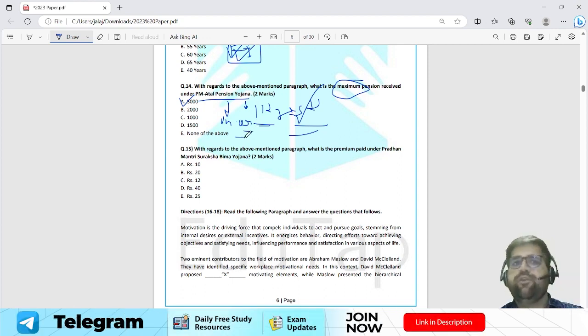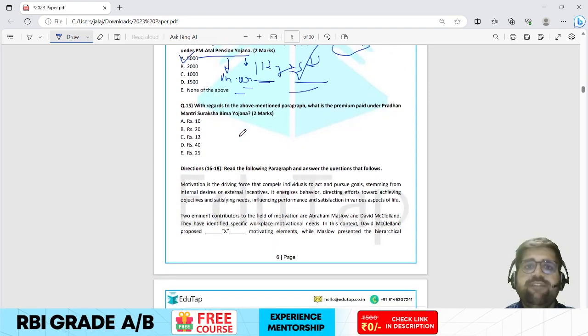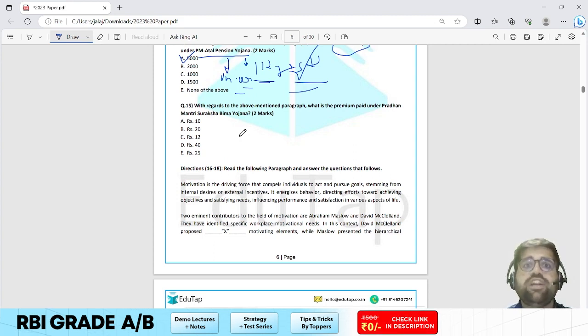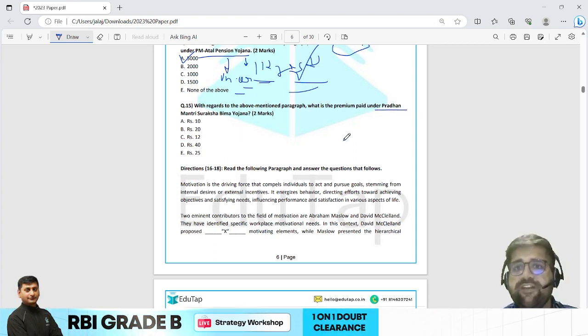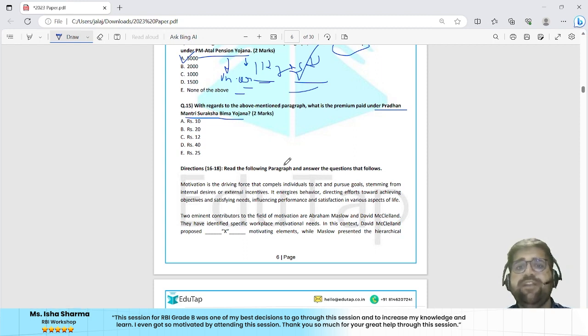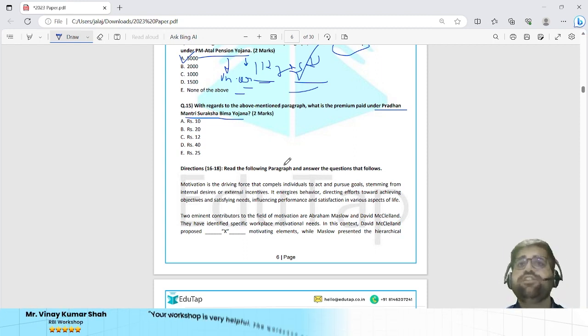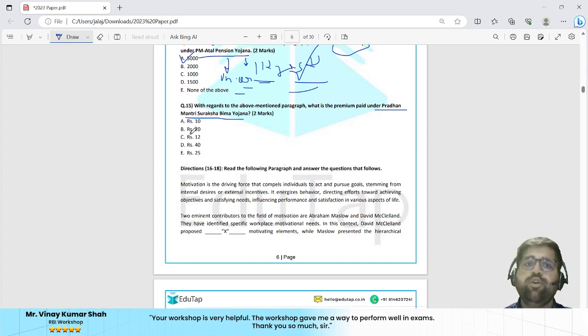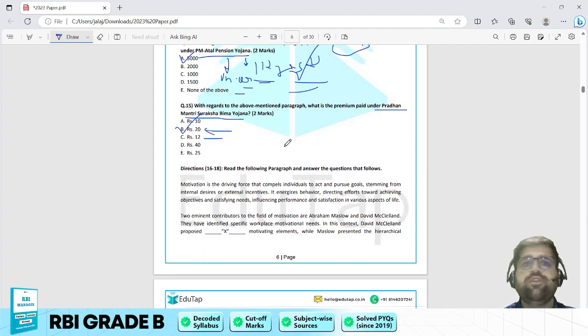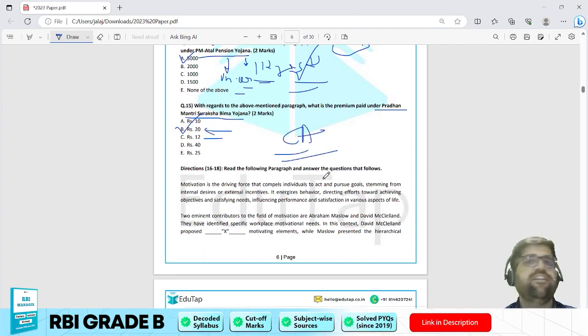Okay, so question number 14 is also easy according to me if you have the basic knowledge. Question number 15. With regards to the above mentioned passage, what is the premium paid under Pradhan Mantri Suraksha Bima Yojana? So here you have to identify the premium paid under Pradhan Mantri Suraksha Bima Yojana. It was in news because recently the premium involved under Pradhan Mantri Suraksha Bima Yojana and Jeevan Jyoti Bima Yojana was increased. So under Suraksha Bima Yojana, the new updated answer is rupees 20. Earlier the premium was rupees 12, but now it is updated to rupees 20. So this is purely based on your current affairs knowledge only.